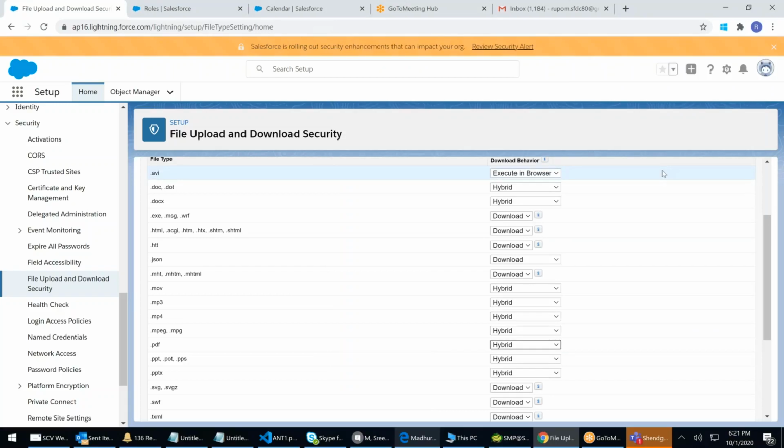Execute means it will run on the browser. It doesn't require any download. It will play directly there. If you say download, it will not play, it will download. If you say hybrid, both. It will play in the browser, and you have the option to download. We do it from here.